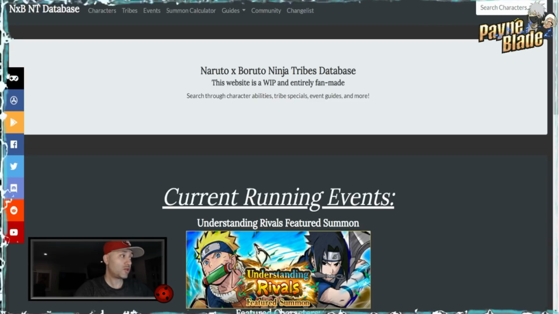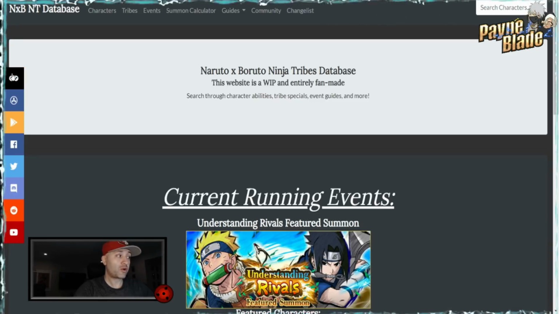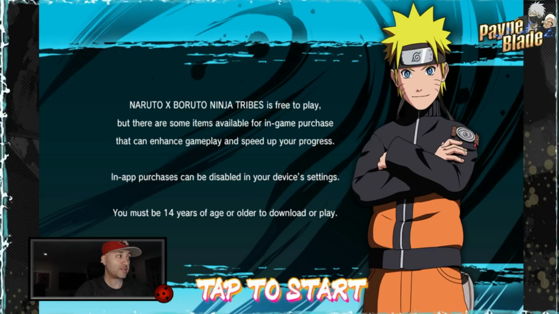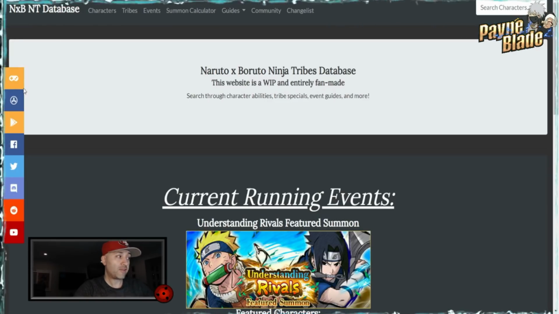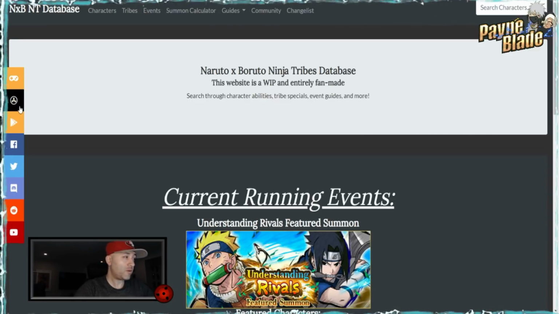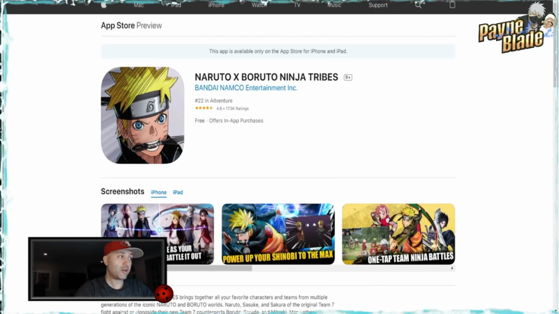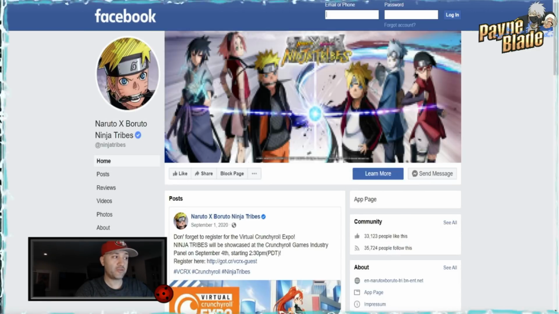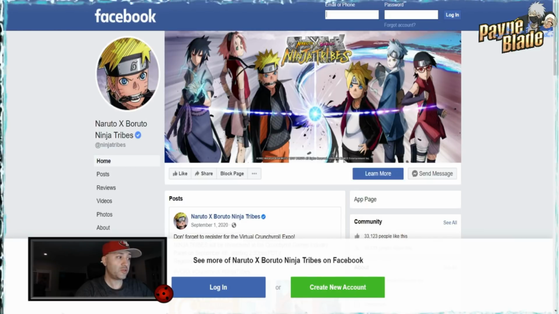So the first thing I'm going to show you guys is here on the far left. This is going to work on mostly browser. If you click on the button here, it actually takes you straight to the game itself. That is a great way to just access it while you're looking at the information. If you're looking for a quick jump into the game, that's the button you want to press. This here, I believe, takes you to the App Store if you have an Apple device, this takes you to the Play Store if you have a Google device. This here takes you to the official Facebook page for NXB, which obviously isn't being used very often anyways, but it is available to you.